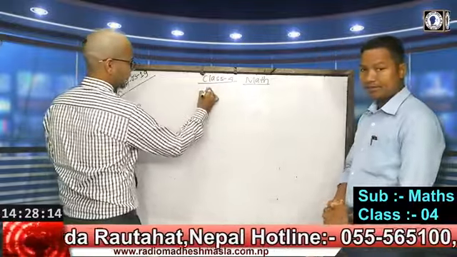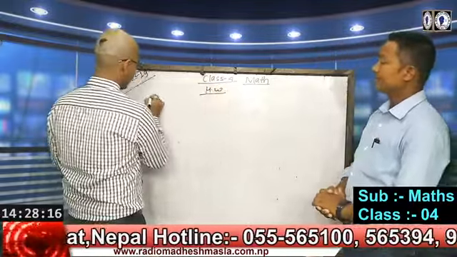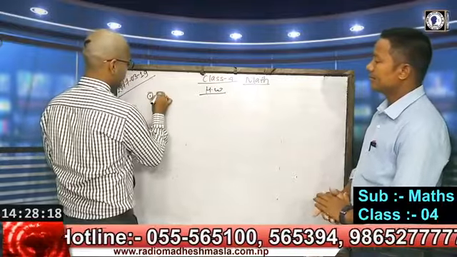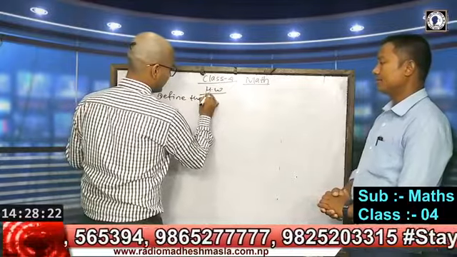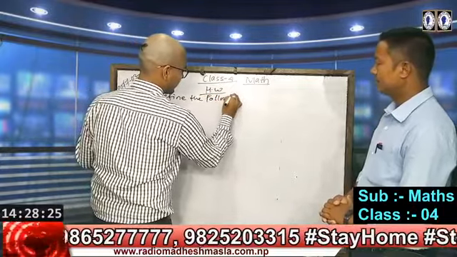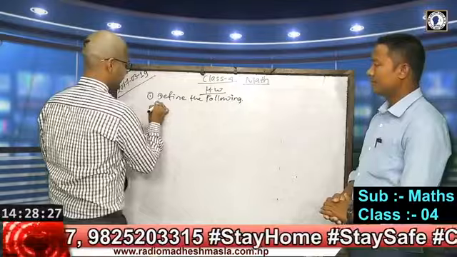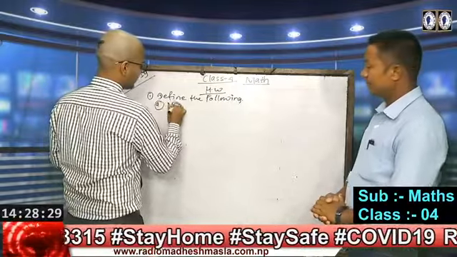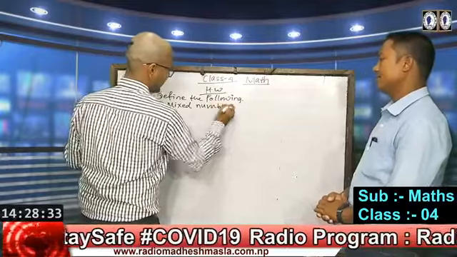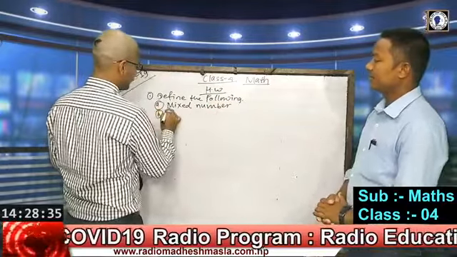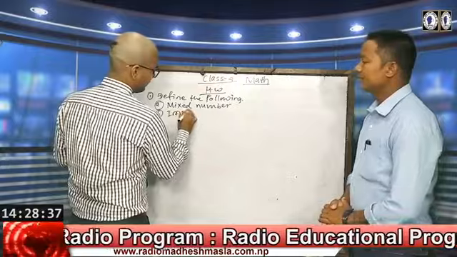So first, question number 1: define the following. First one, a mixed number. Then in second, an improper fraction.